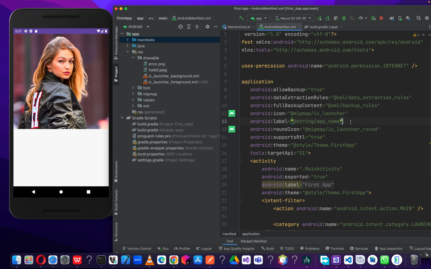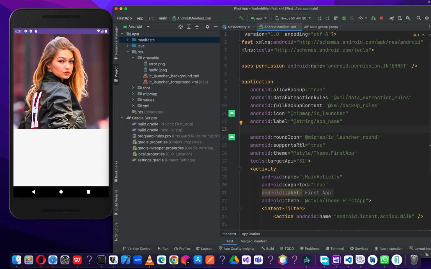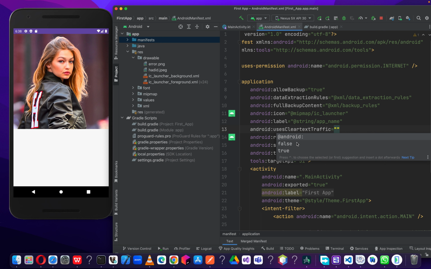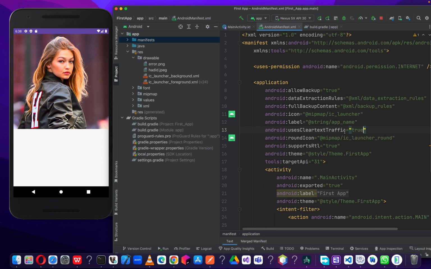So for us to allow our image to work smoothly on Android version 10 and above, then we need to call usesCleartextTraffic, yes, then we should turn it to true. Okay, so now we've done configuring, giving our app the internet permissions.